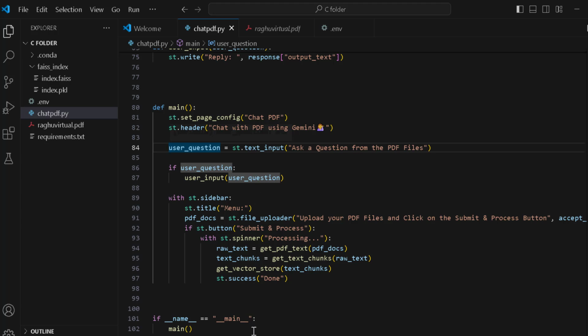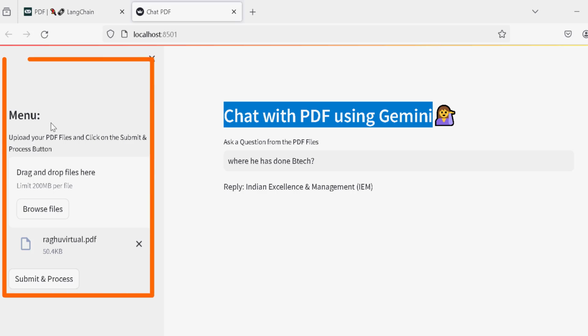Now here we have the menu bar, which is this one.